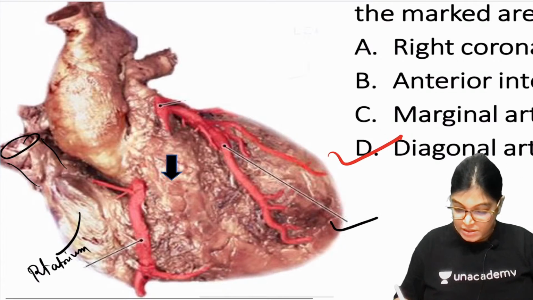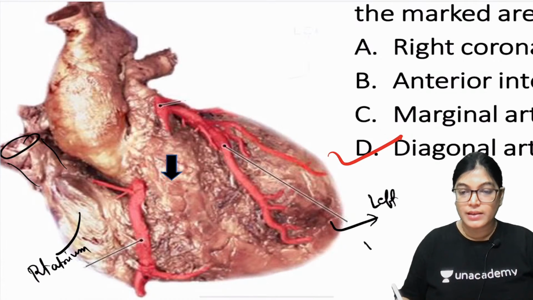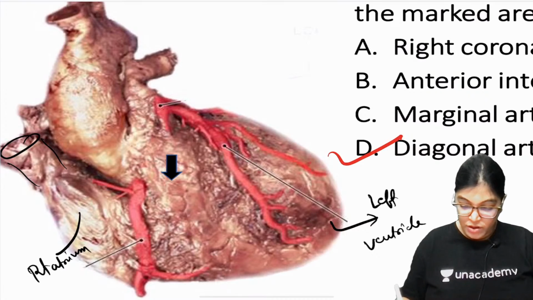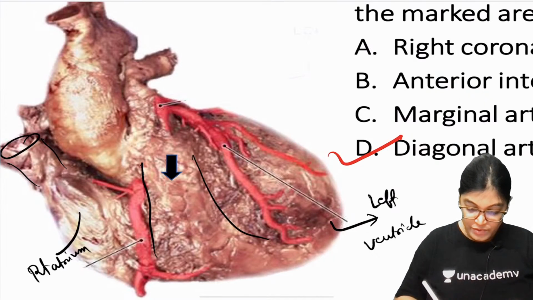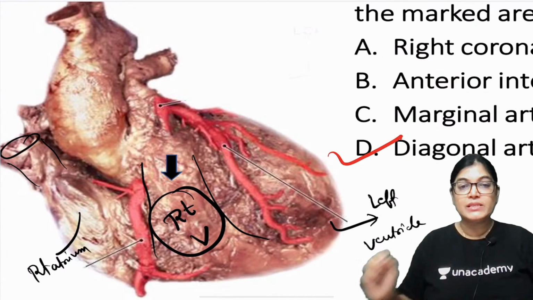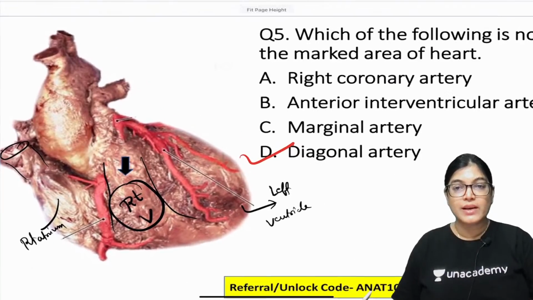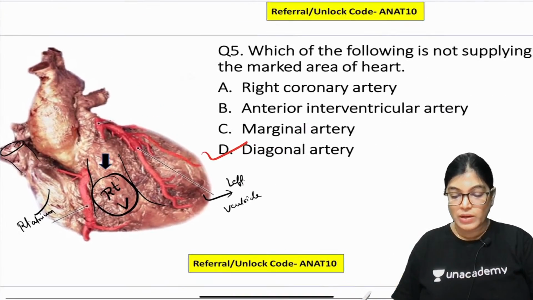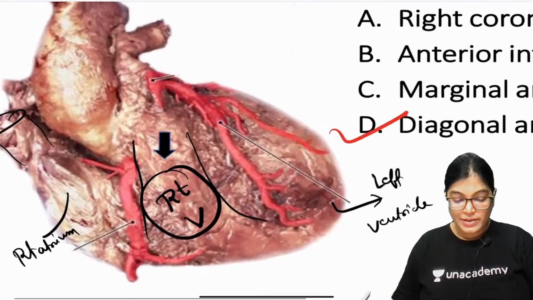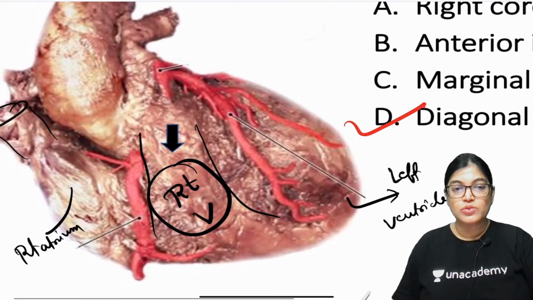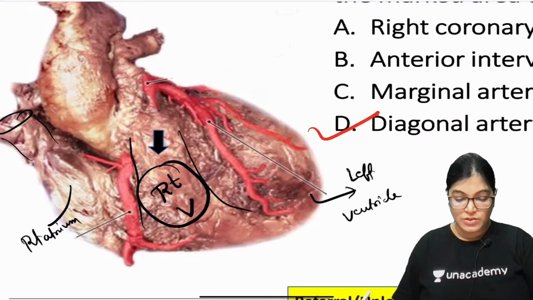This is the apex, so this area will be the left ventricle, and in between, on the anterior aspect, the right atrium and left ventricle, this area which you are seeing here will be the right ventricle. It is clearly shown that this area is the right ventricle, no doubt about this. Next, what is very important for us to know is the blood supply of the right ventricular area.